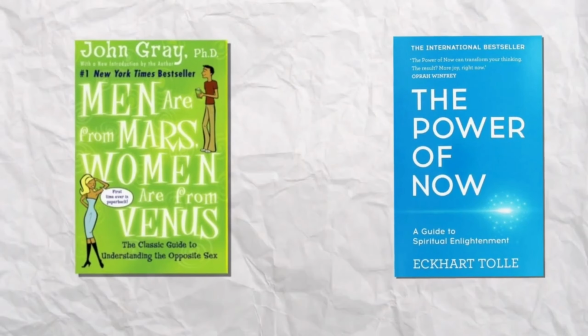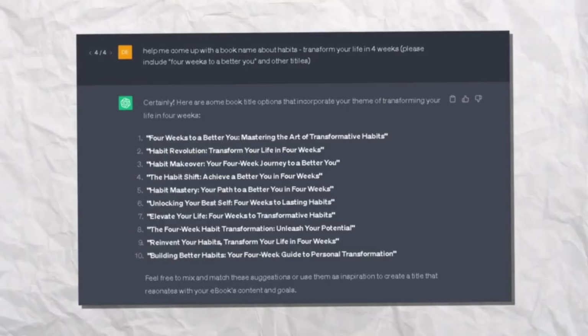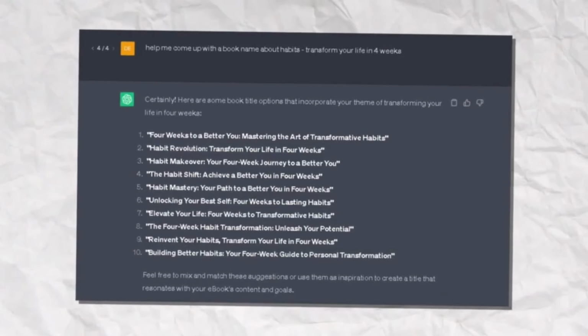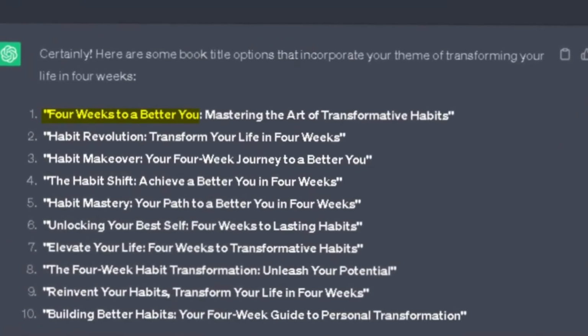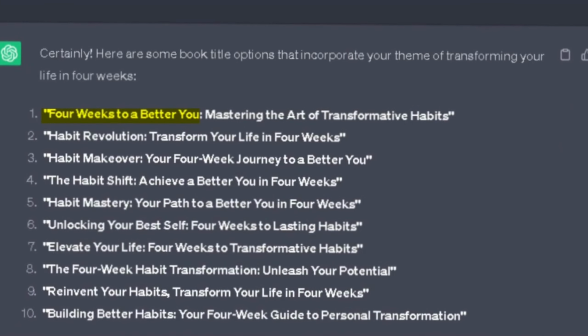Now, every book needs a catchy title. Instead of spending money on a professional, I turned to ChatGPT for ideas. It gave me a list of possible titles, and 4 Weeks to a Better You stood out. It sounded exciting and promising, just like what the ebook was about.